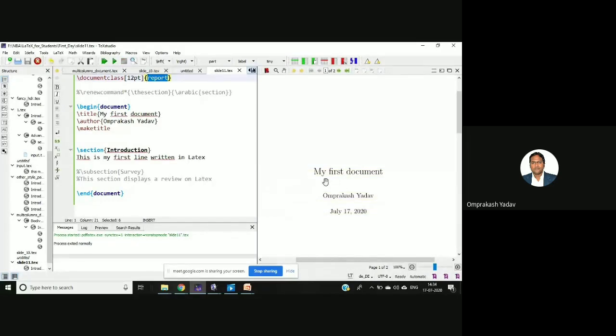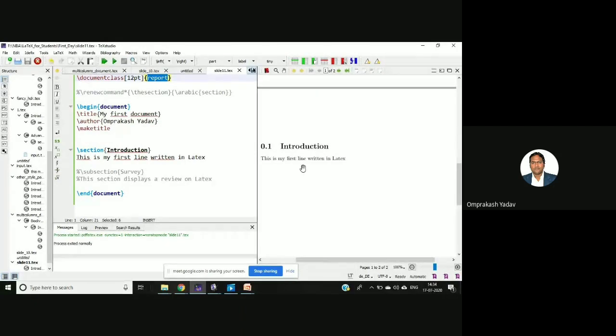So this first page is for the report by default structure. Then if we see here, it's mentioned as what? Point 1 introduction. So one section is created, right? In the entire document, one section is created. If you want to add more sections, you can add.